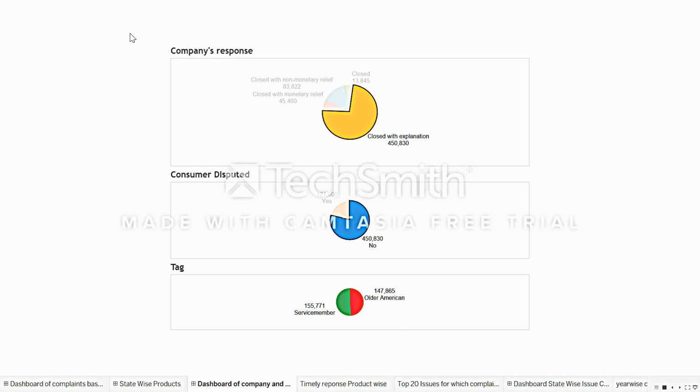So this use case describes the interaction between the company and the consumers, which helps the CFPB understand how to get good responses from the company.